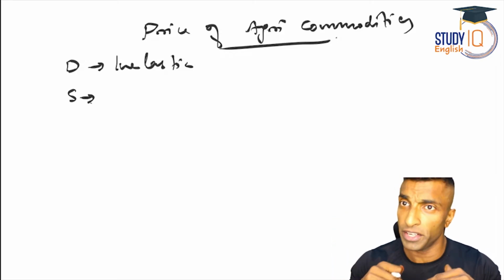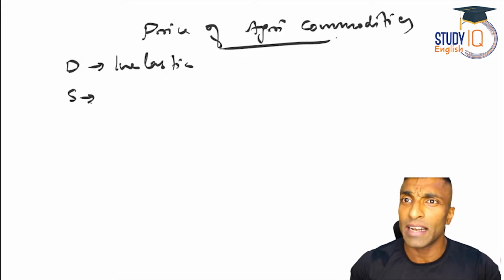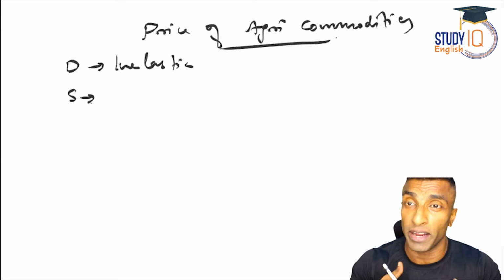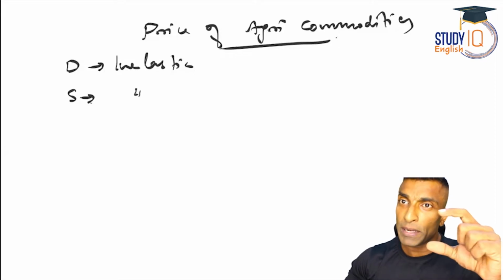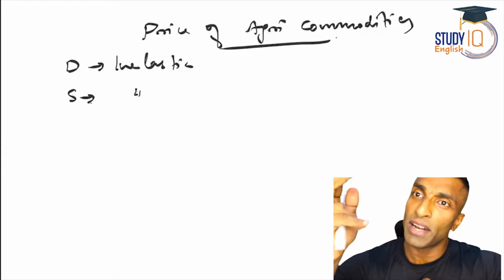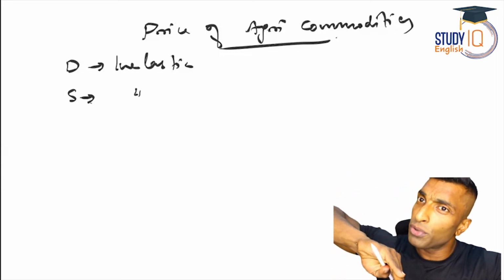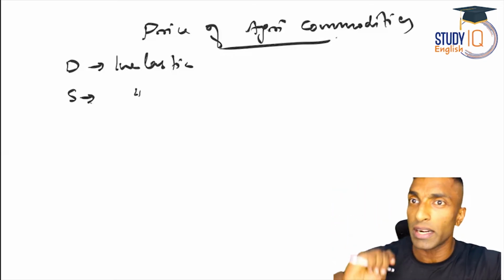Okay. Here, the supply is inelastic because it is perishable and you have to sell at any cost at any point of time. You cannot keep on hoarding it. So supply side also, it is inelastic. That means if I'm drawing an equilibrium situation, I have to draw a demand curve which is downward sloping, a steeper one, and an upward sloping supply curve which is also a steeper one, because both are inelastic.